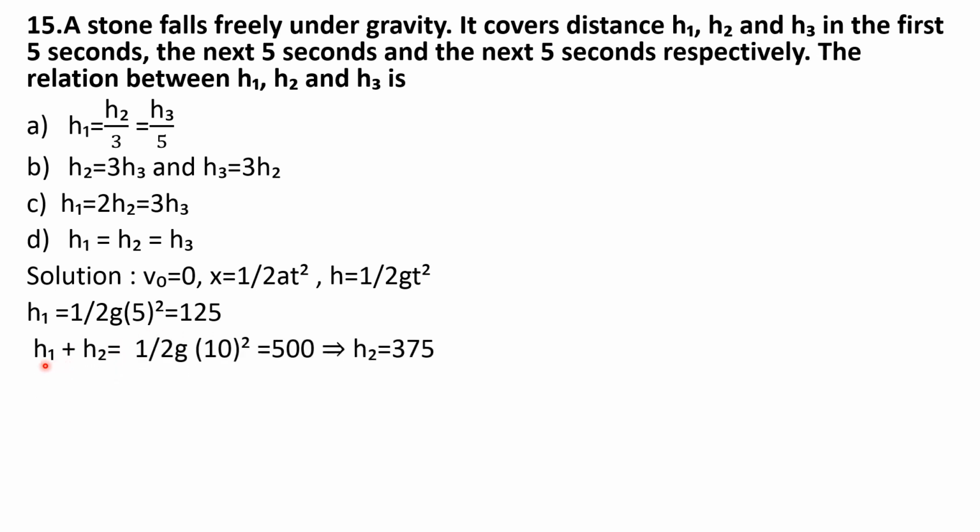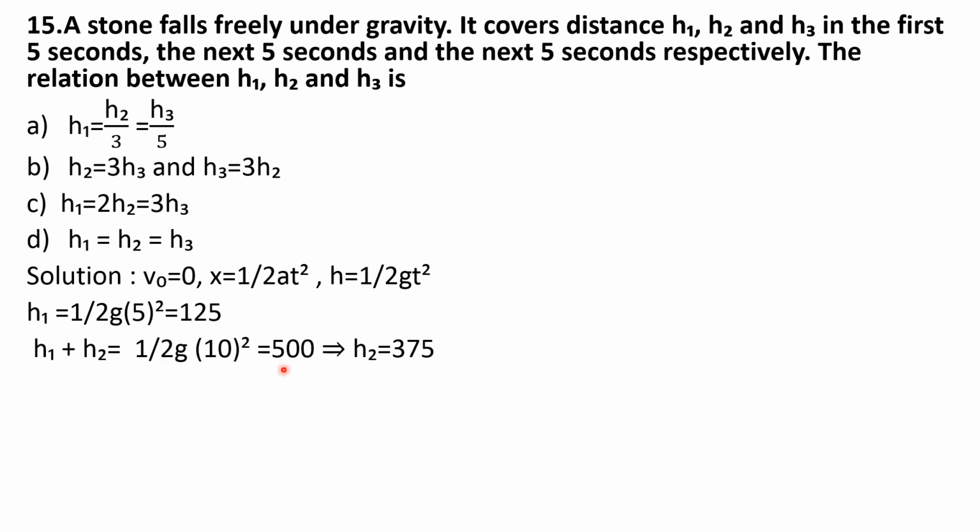So next, h1 plus h2 means it is the distance covered by the stone in the first 5 seconds and in the next 5 seconds. So total time becomes 10 and the distance covered we can find using half into g into 10 square.